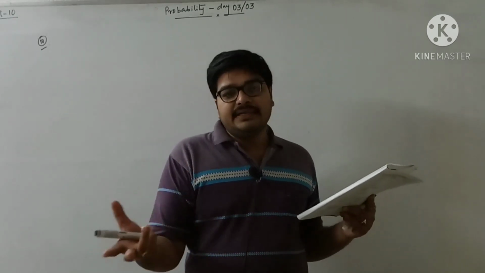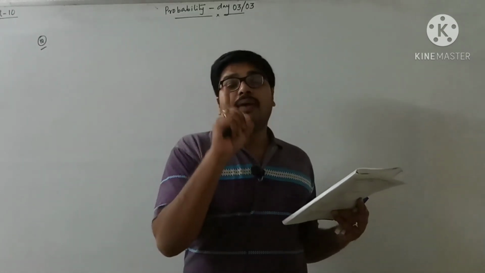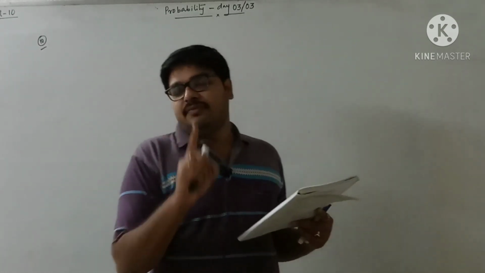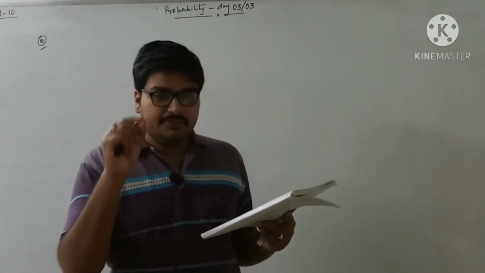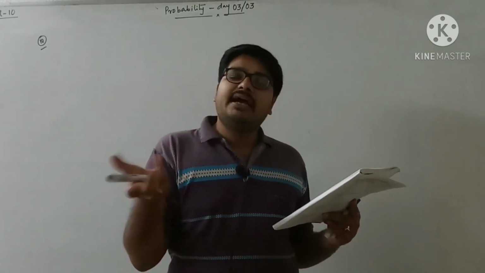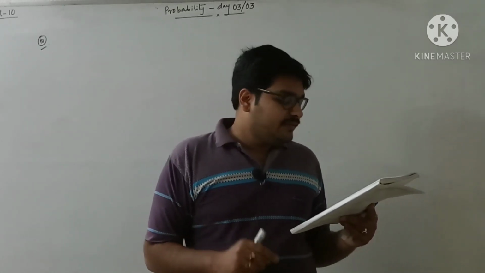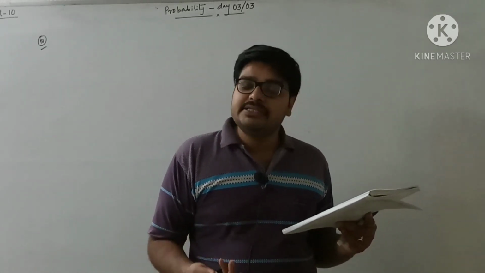Whenever the bank is kept upside down, only one coin will come out, not more than one. Very good thing, just point out this one. Whenever you make the piggy bank upside down, only one coin will come out. What is the probability that the coin will be a 50 paise coin?